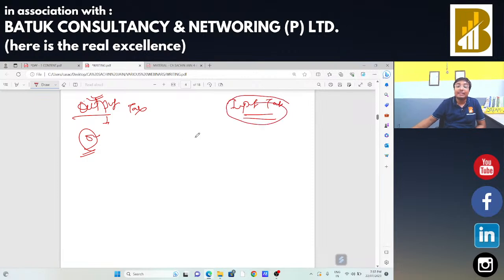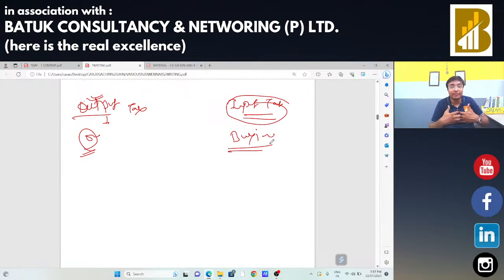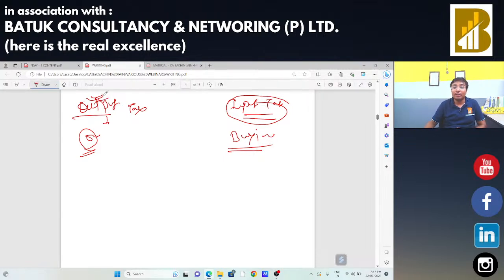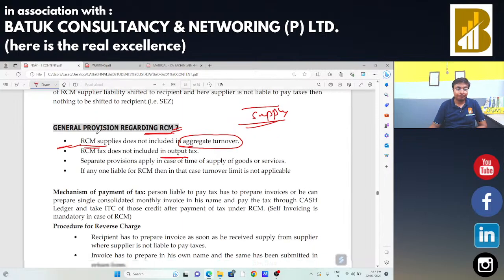And input tax is applicable in case of buying. When a buyer is going to buy a certain product or goods or services, and if there is any GST charged by that supplier, in that case there is input tax, hence the tax is to be called your input tax. Okay, I will share each and everything with logic so that it will be very useful for you and you can memorize the things. So the concept of input tax and output tax is okay.